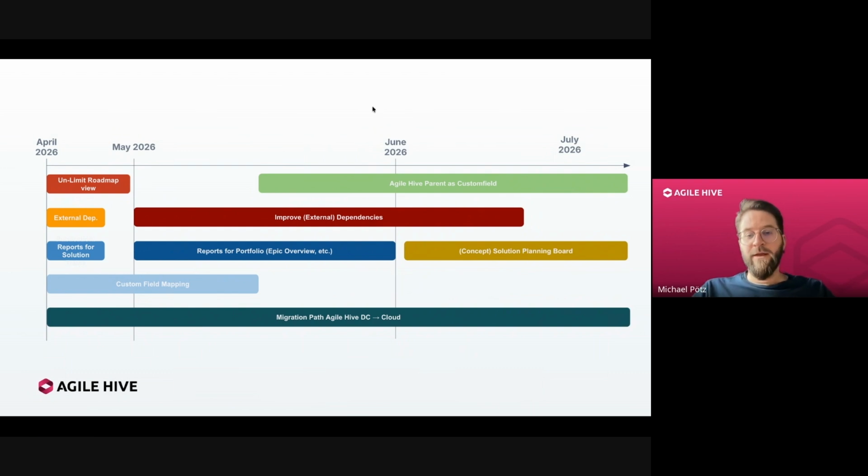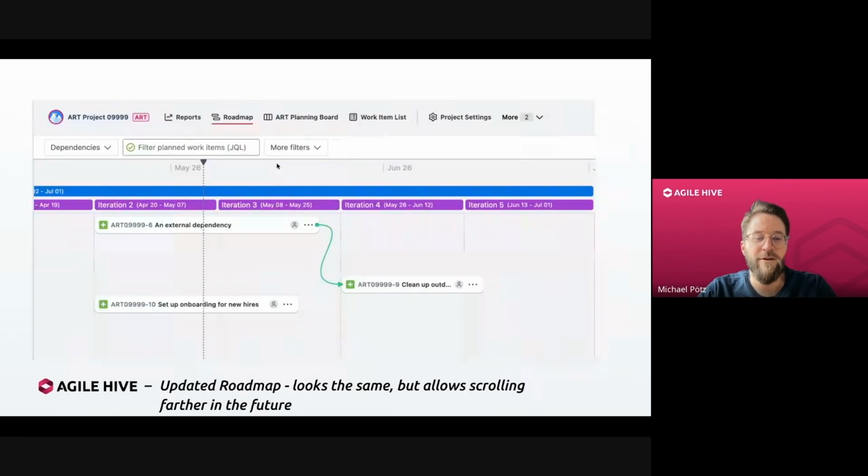All right. And just going to circle back to this little snippet here, we set the goal of unlimiting our roadmap view. So we did not want to limit the roadmap view to 2 PIs in the future, and we started working on that as well. In the beginning, I mentioned that we are currently in the testing phase for another release. So I'm going to give you a really small preview of the roadmap that we are going to release shortly. It kind of looks the same, right?